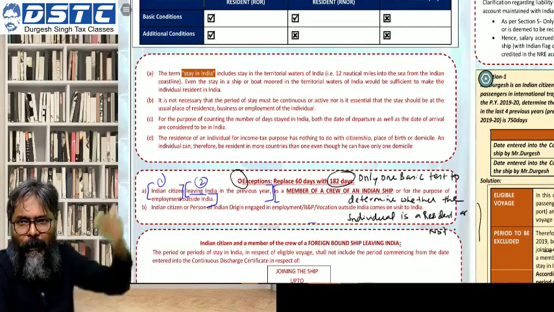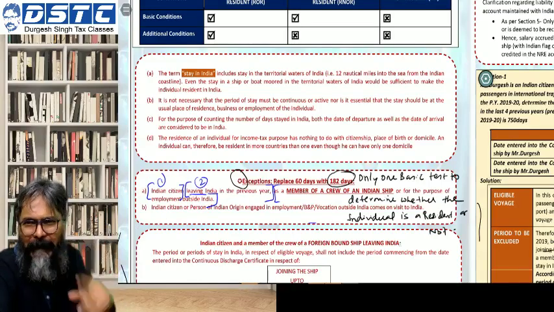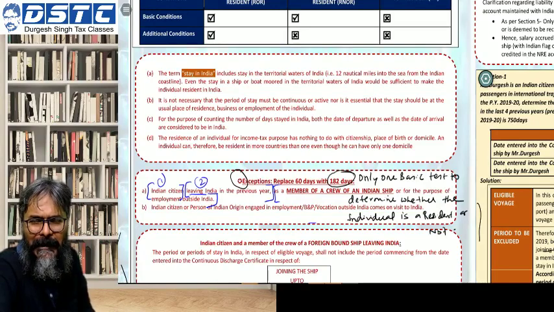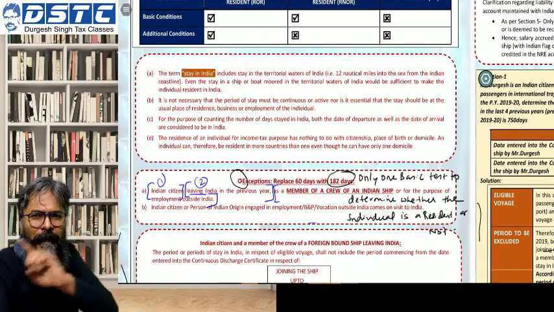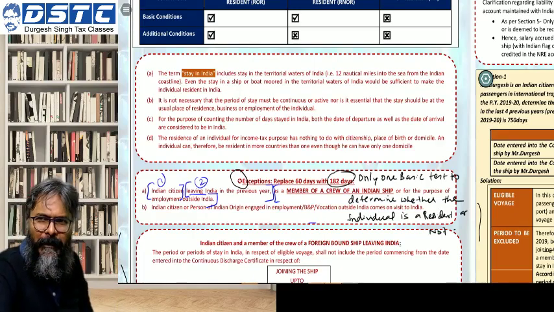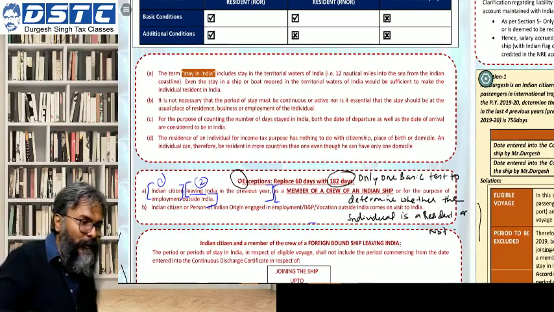Obviously you will keep on coming to India to visit your parents, and everyone knows there is 1 month paid leave kind of a thing which you will always get. So you'll keep coming to India once a year to visit your parents. So for 1 month you are dropping in India, visiting your parents. That time, students, be careful.